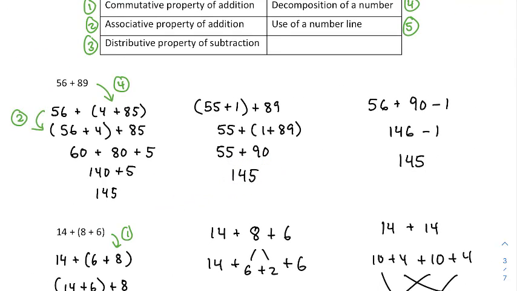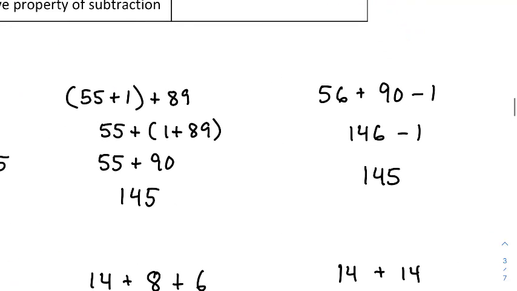Third way, 89 is close to 90, so I could add to 56 one too many, but then take away that one too many. So adding 89 is like adding 90 minus 1. This is a sort of form of decomposition, if you will. It's expressing 89 as 90 minus 1.